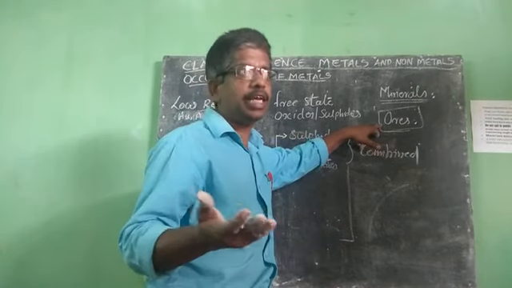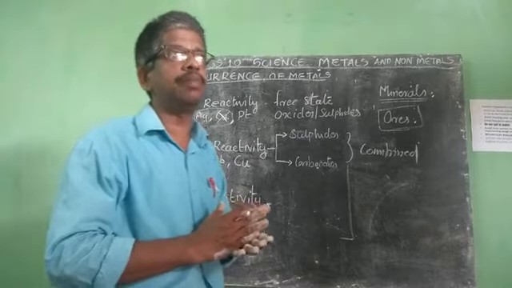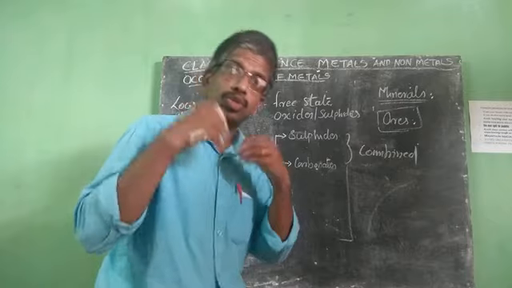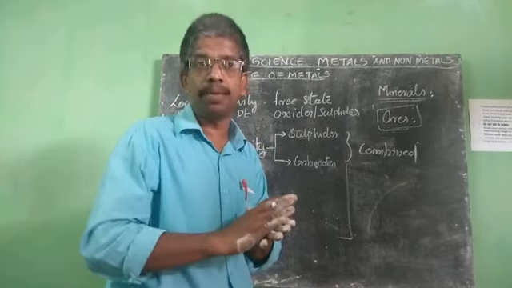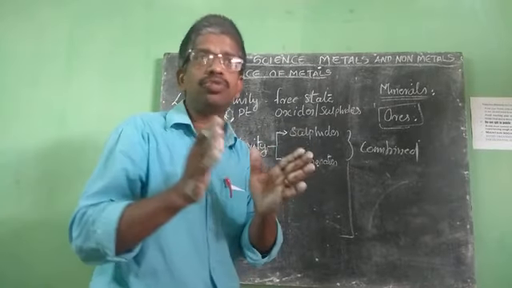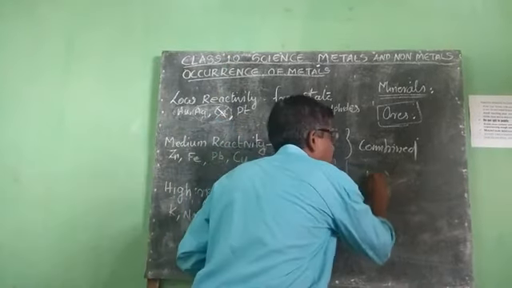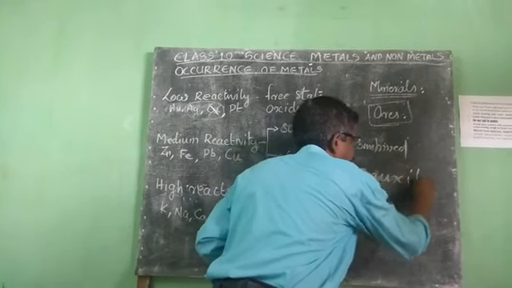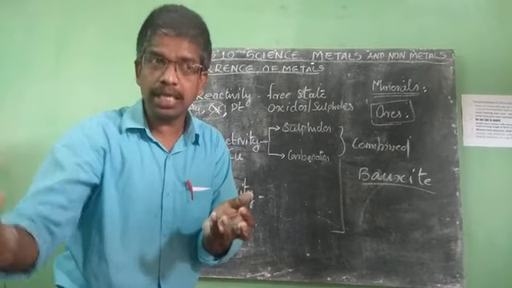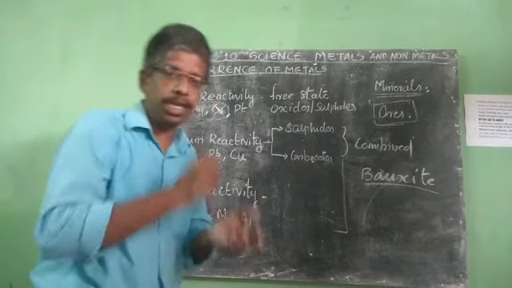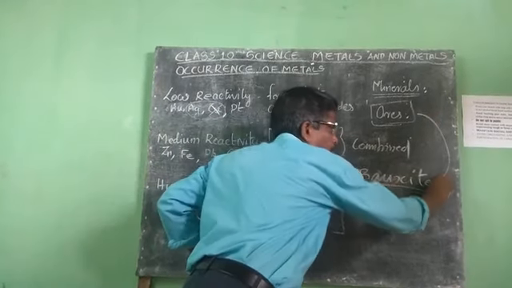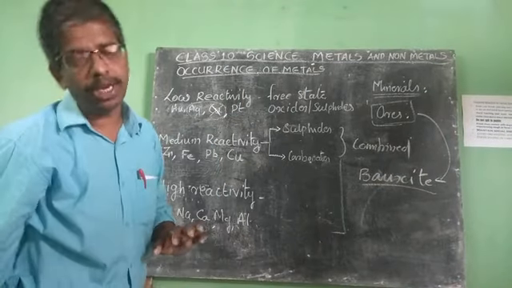Clear? Just for example, aluminium: there are so many minerals which contain aluminium. But from all those minerals, we cannot separate aluminium. We use a mineral called bauxite. Bauxite is used for separating or making aluminium. So we call bauxite the ore of the metal aluminium.